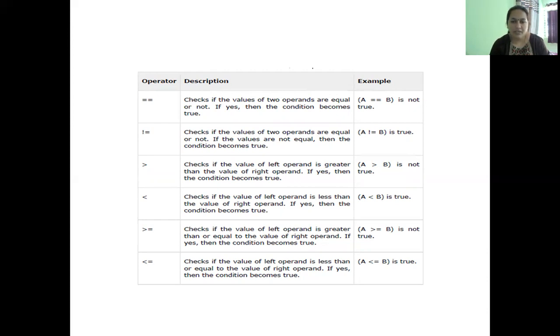So we are combining the greater than, less than with equal to operation by using these two relational operators. So A less than or equal to B in this case is true because A is 10, B is 20. Though both are not equal, A is less than 20, 10 is less than 20. Hence, this will return a true.